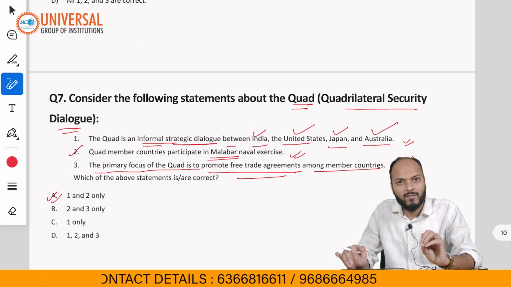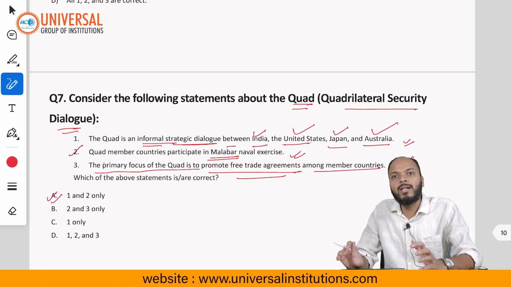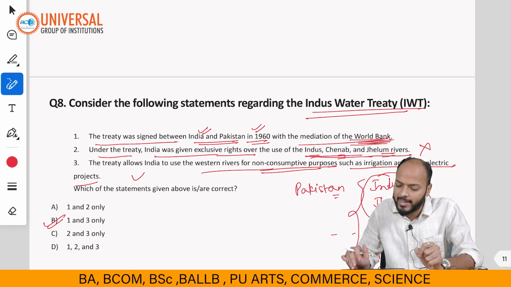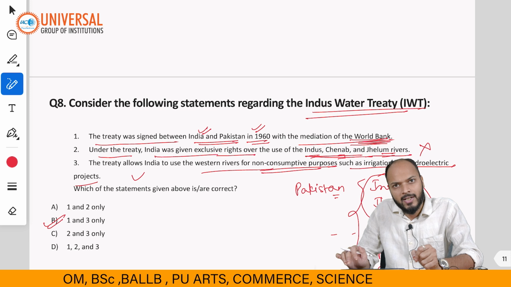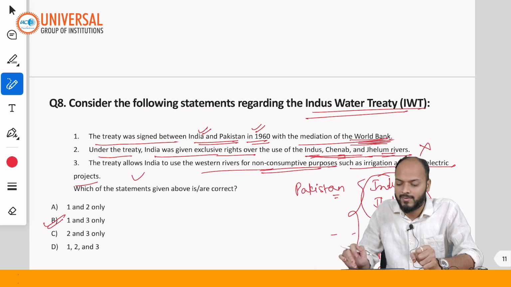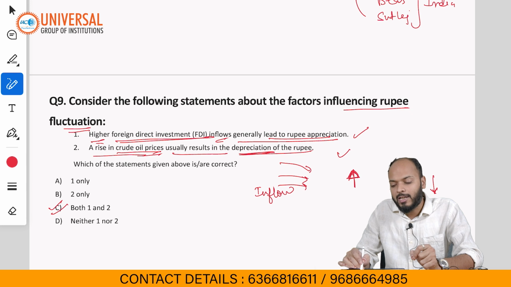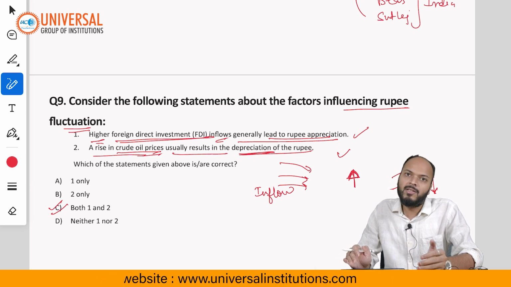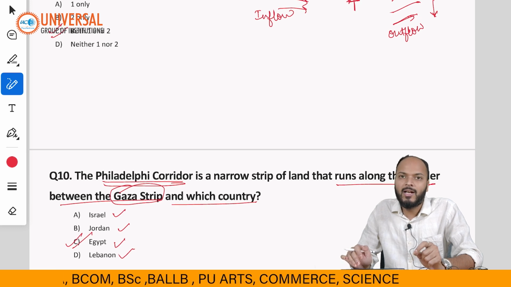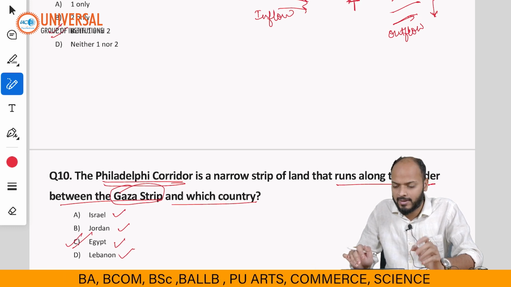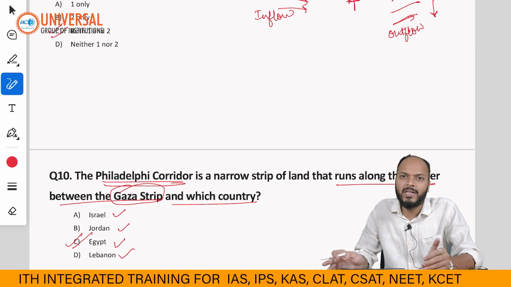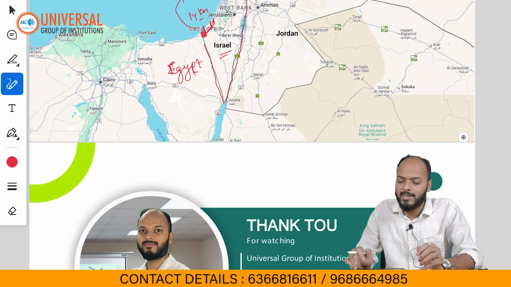The next question was about the Quad, because recently a Foreign Affairs Minister level meeting of the Quad has happened in the USA. The next question was about the Indus Water Treaty, because again it was also in the news. The World Bank made a statement about the Indus Water Treaty. Then about fluctuation of the Indian rupee, because the rupee's value has depreciated a lot. And the last question was about the Philadelphia corridor. So these 10 things which were very much in the news, which are relevant not just for UPSC but other competitive exams also, we have tried to cover in this particular video.